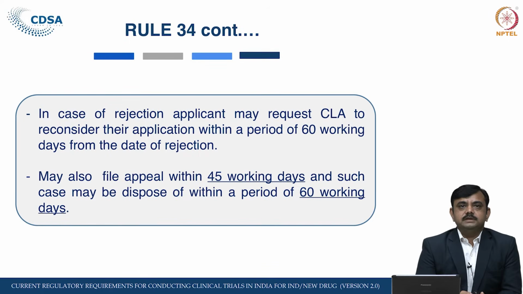In case of a rejected application, the applicant may request the Central Licensing Authority to reconsider their application within a period of 60 working days from the date of the rejection. So, there is scope for the application even after its rejection. The applicant can again apply and request the licensing authority, but that is within a 60 working days period.